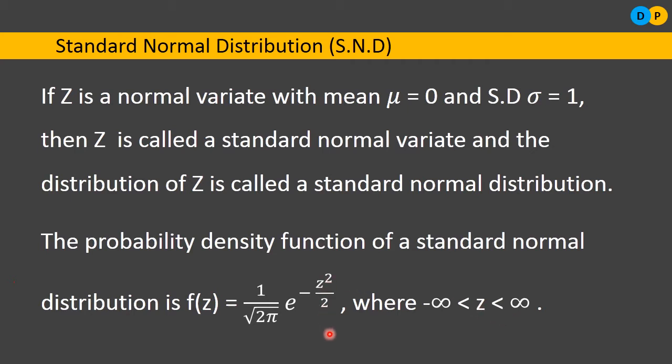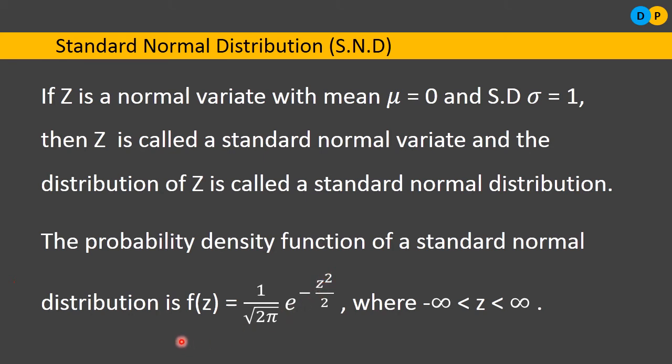If you recall the earlier normal distribution probability density function, there we had a sigma value, but since sigma is equal to 1, we consider only 1 into square root of 2 pi, e to the power minus half, 1 by 2. So at the denominator we have the value 2, and in the numerator we had x minus mu by sigma. What is mu? Mu is 0, sigma is 1, so we are left with only x. Here x is nothing but z, because we have standardized it.